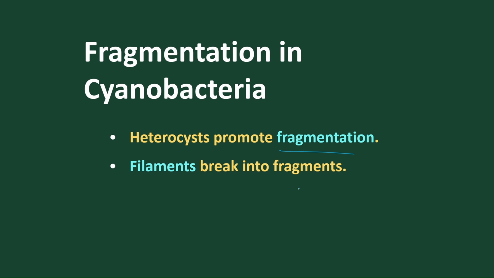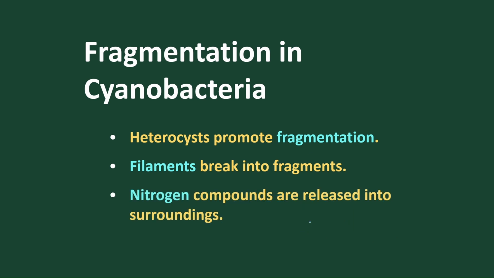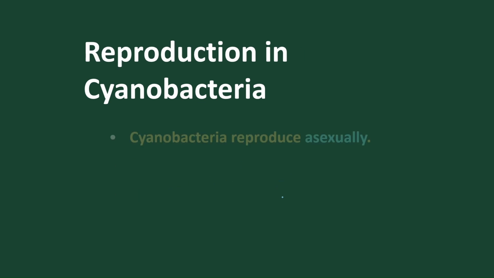Heterocyst also helps in fragmentation. Suppose this is a heterocyst. When the heterocyst matures, it comes out from the trichomes, and each piece becomes a fragment. Each is a new fragment that develops into a new individual. And this heterocyst itself forms hormogonia. These hormogonia are asexual bodies that give rise to new trichomes or new individuals. Nitrogen compounds are released when these fragments break, liberating nitrogen.